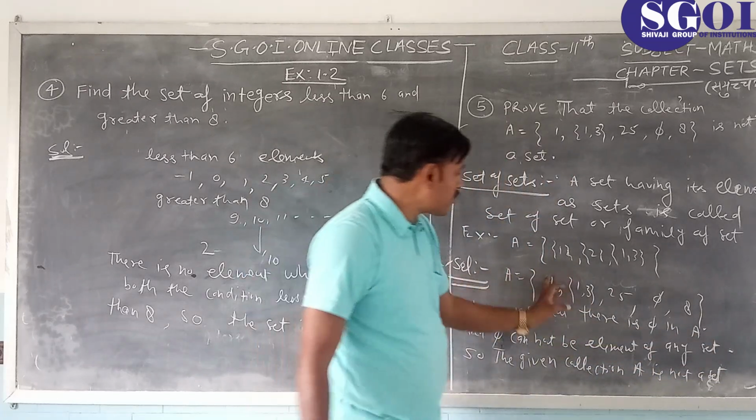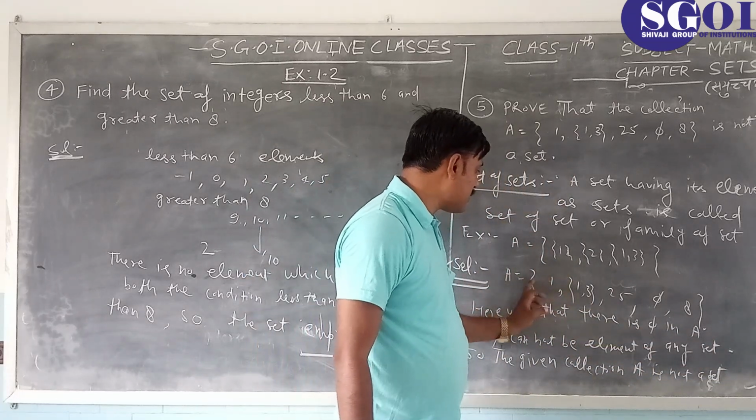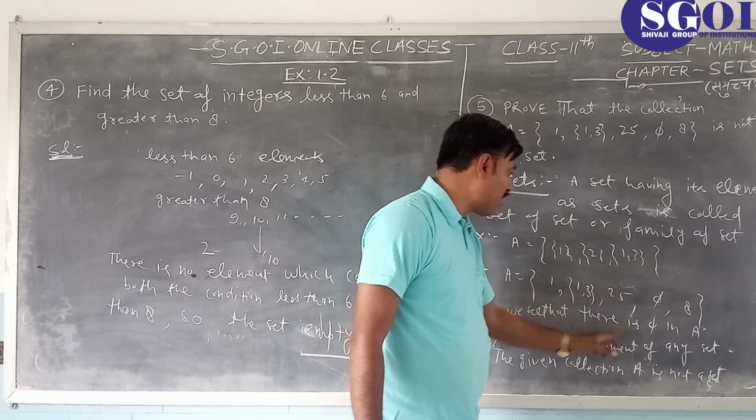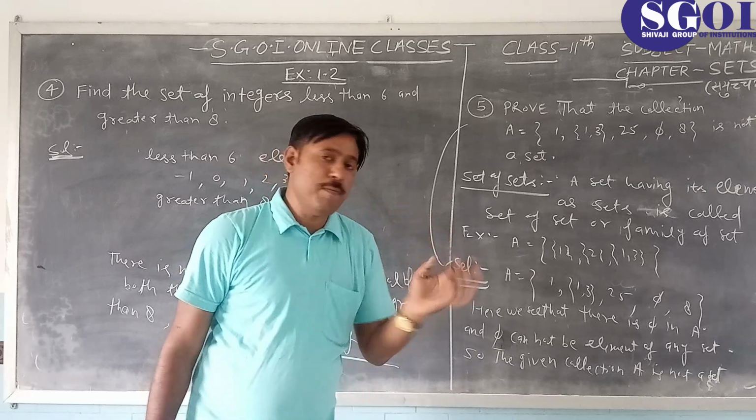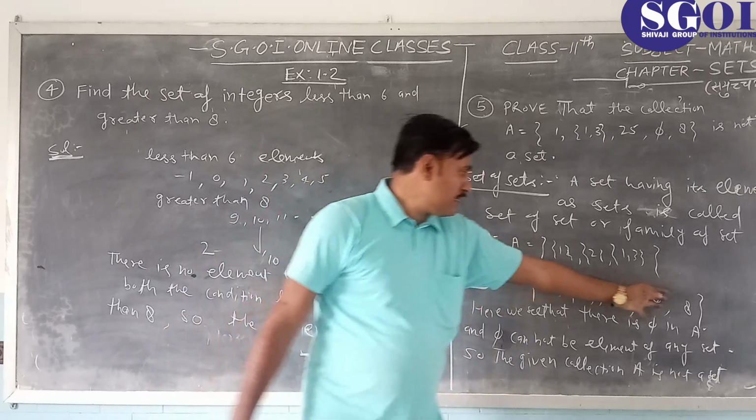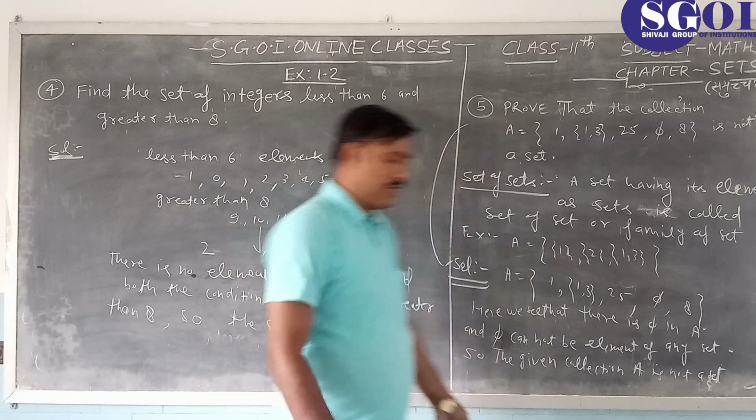If all the elements of this collection are in the form of sets, that is set form, then this is called a family of sets. But in this form, this collection is not a set.